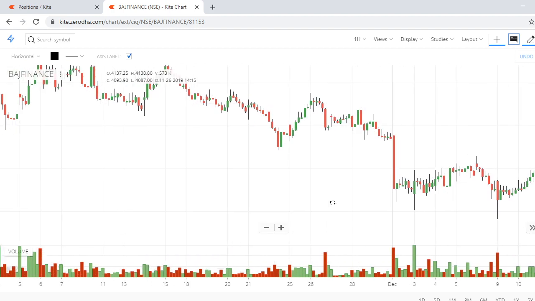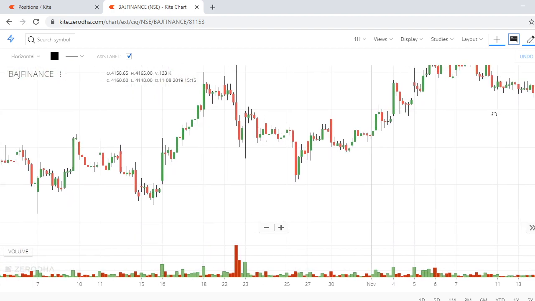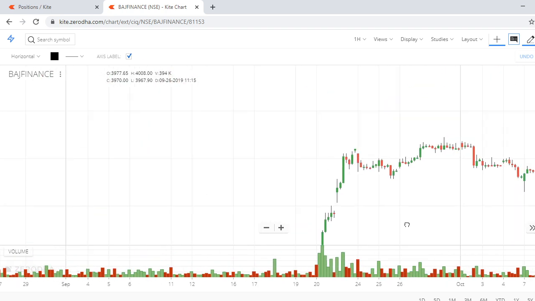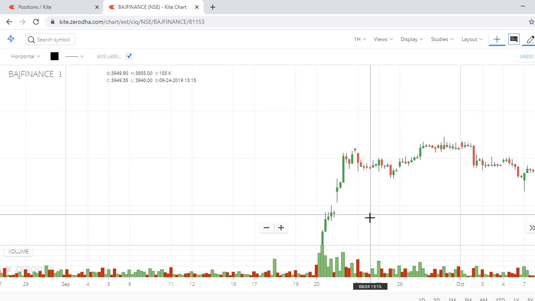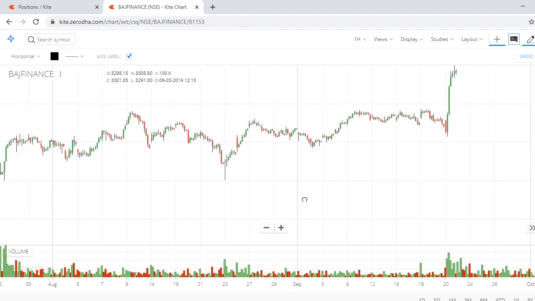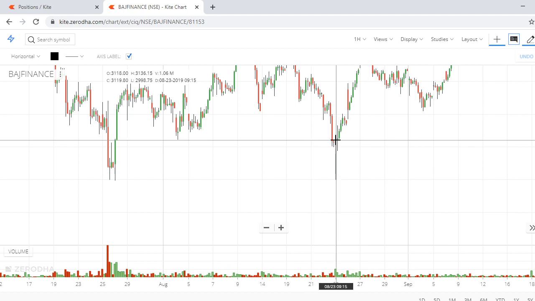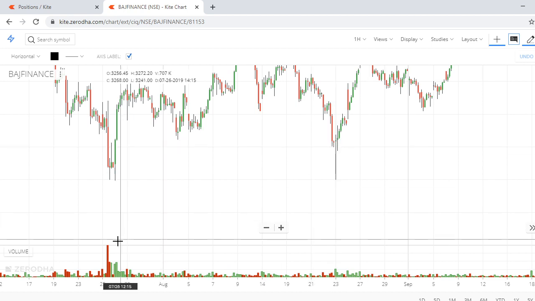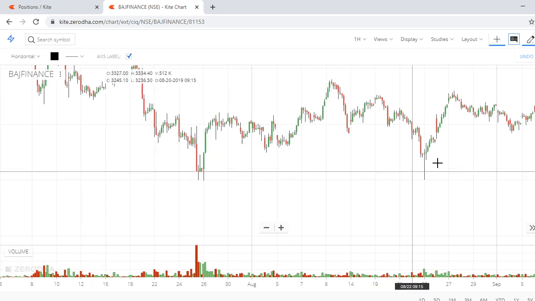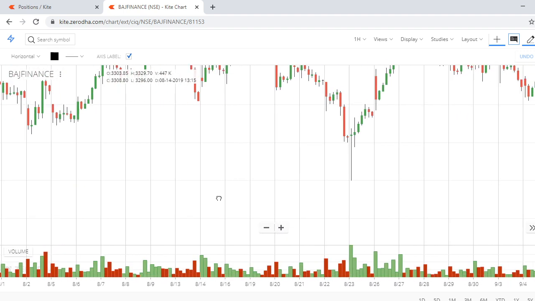Even you can use the same funda in the daily chart also. There also it can help you. Perfect. Get this volume. Even here it is there. Big volume, but there it's not significantly correct. Here it is, perfect candle. Good volume with a good tail. So now mark this one.